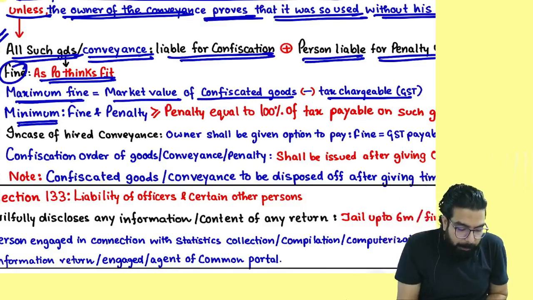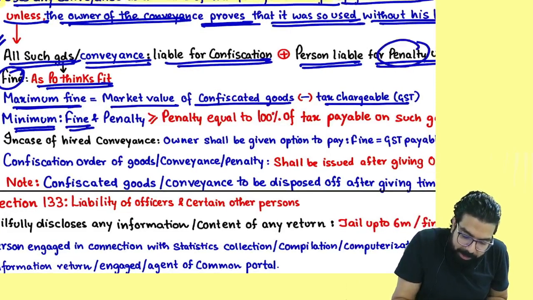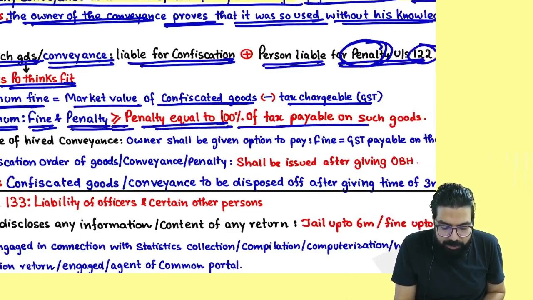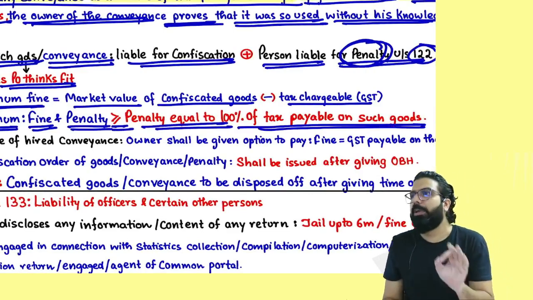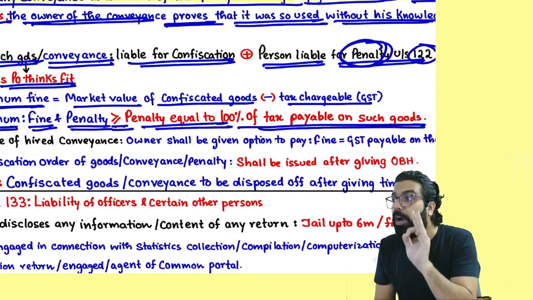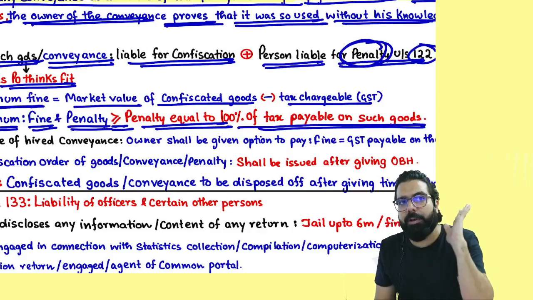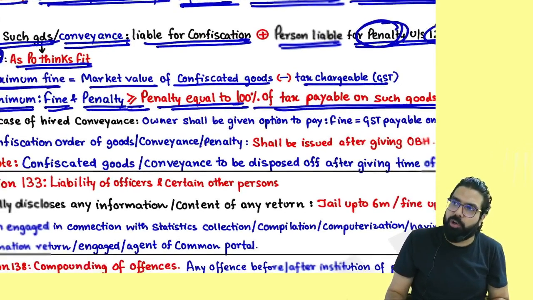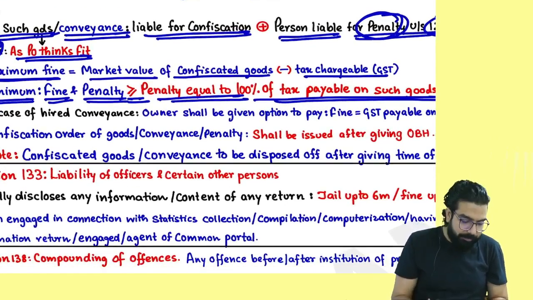Minimum fine will be the minimum fine plus the penalty which is imposed on the person. Minimum should be greater than or equal to the penalty, equal to 100% of the tax payable on such goods. Minimum, how much will they charge you? 100% of the tax payable on such goods. What can the maximum be, everyone? The market price of the goods minus the GST.